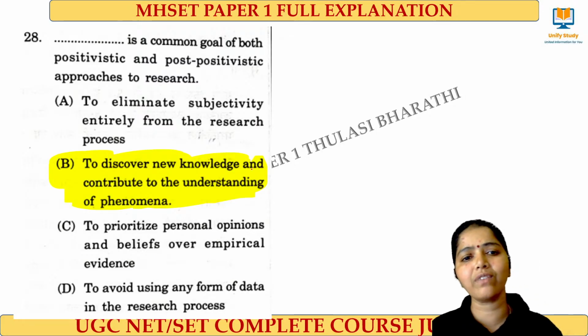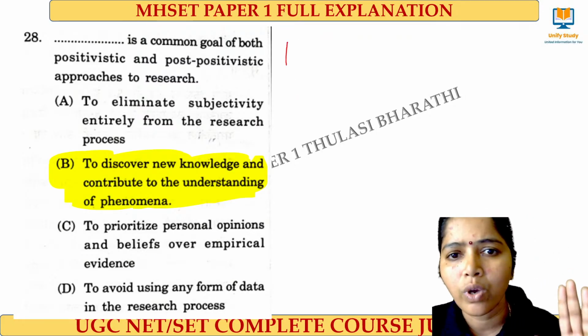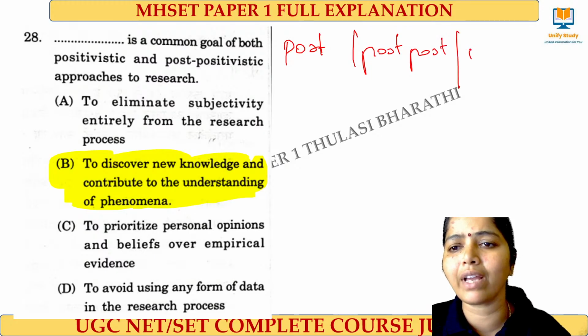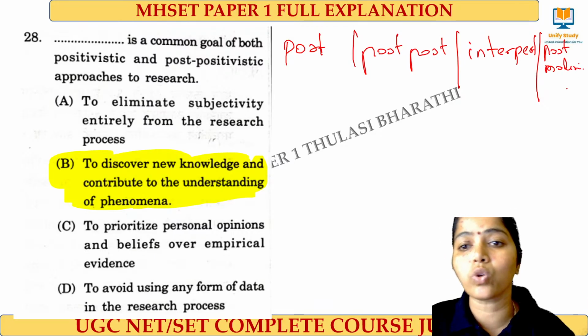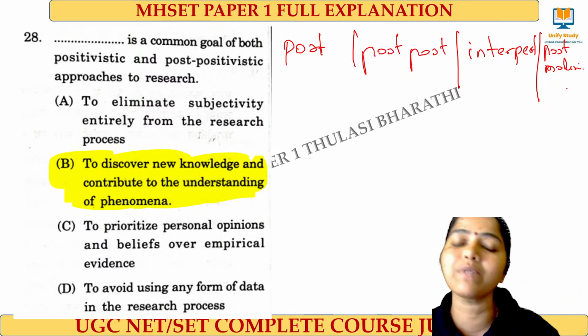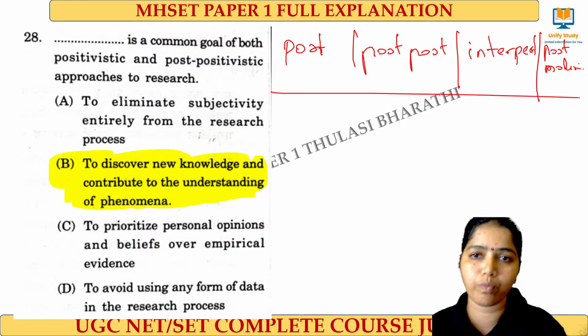And right, next, very important questions being asked this time in December 2024 also. We have positivism, post-positivism, interpretivism, and now this time we have postmodernism. So four different types of philosophies, research paradigms, are there: positivism, post-positivism, interpretivism, and postmodernism.